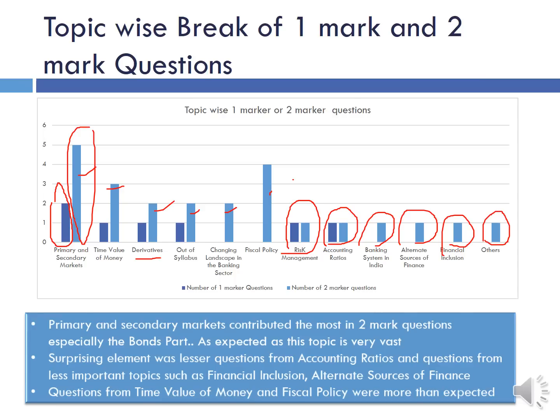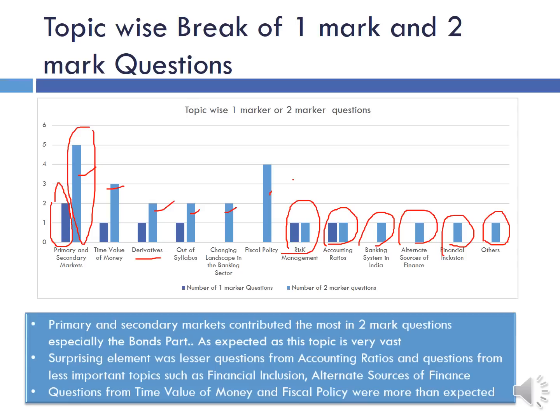So we see that primary and secondary markets contributed mostly in the 2 marks questions, and in fact the most, especially the bonds part. Surprising element was lesser questions from accounting ratios this year, as we discussed previously, because last year the accounting ratios section dominated the paper, and also there were questions from lesser important topics such as financial inclusion, alternate sources of finance, etc.